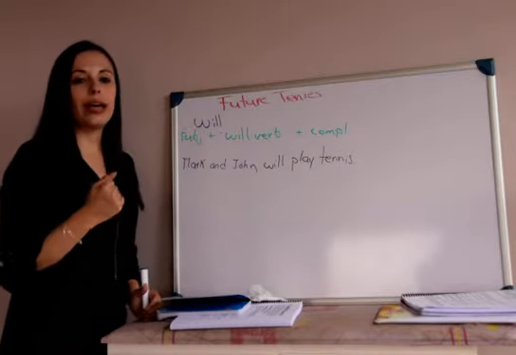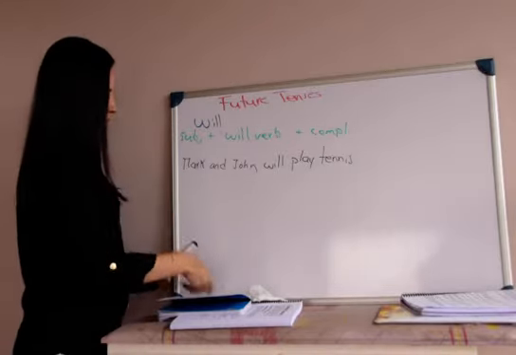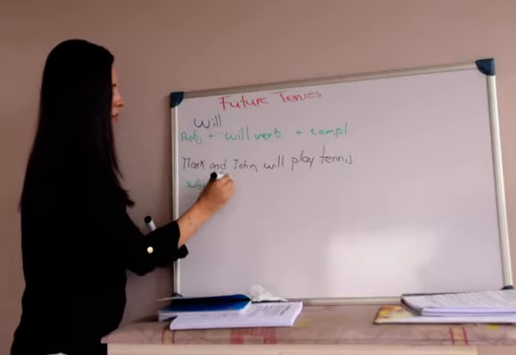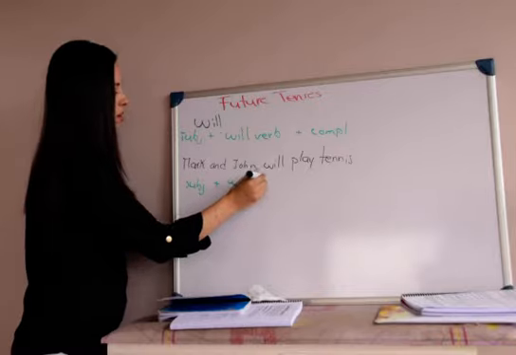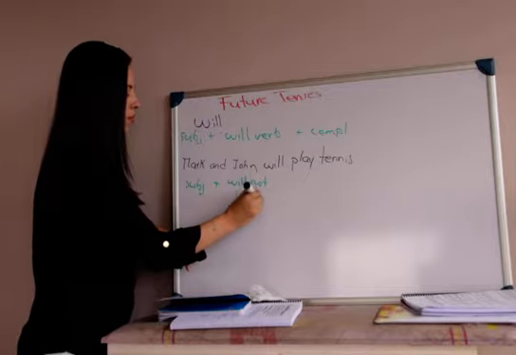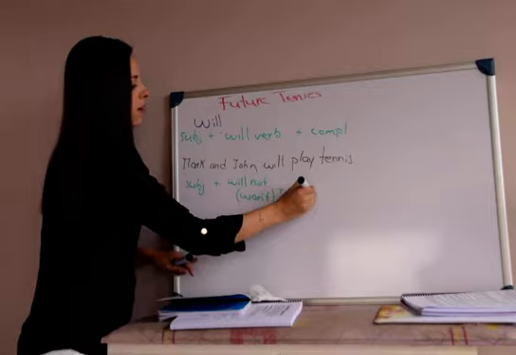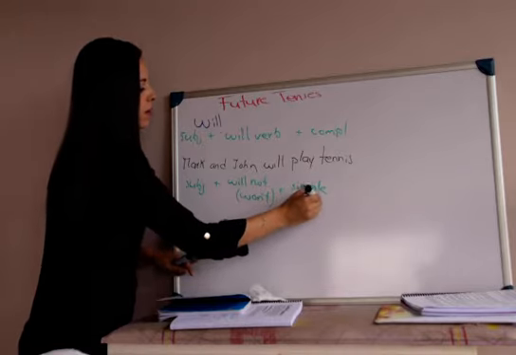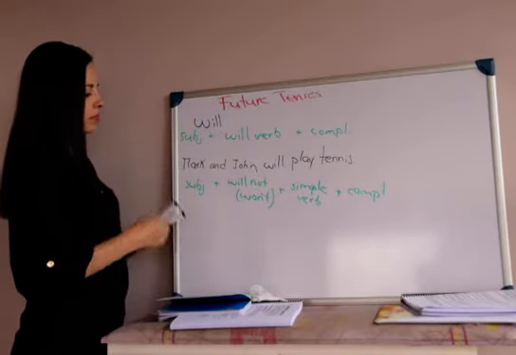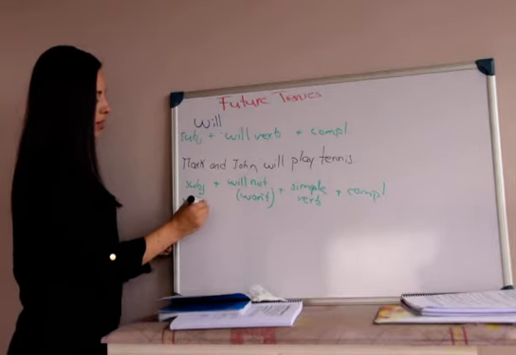What happens if I want to write a negative sentence? Ellos no jugarán. Very simple. I have exactly the same subject plus will not. Or we can also use the contraction, which is won't. So simple verb plus complement, right? Okay, so the sentence will be subject, Mark and John.